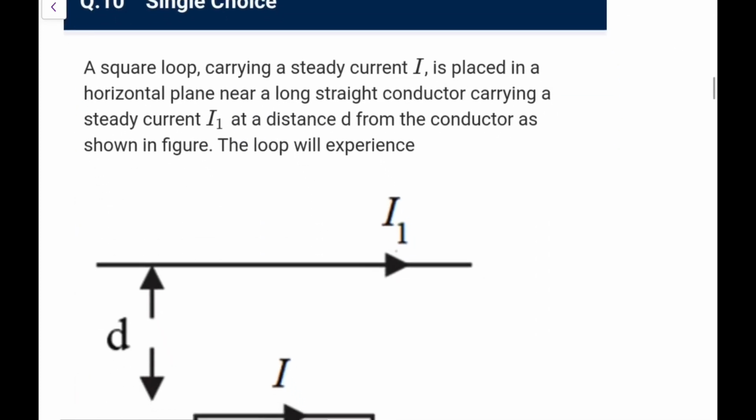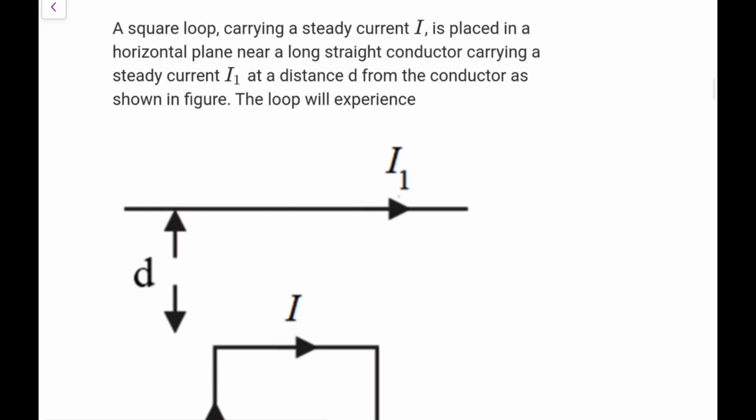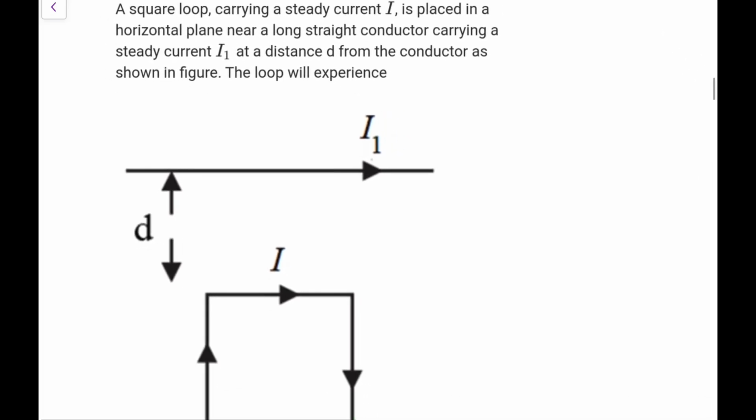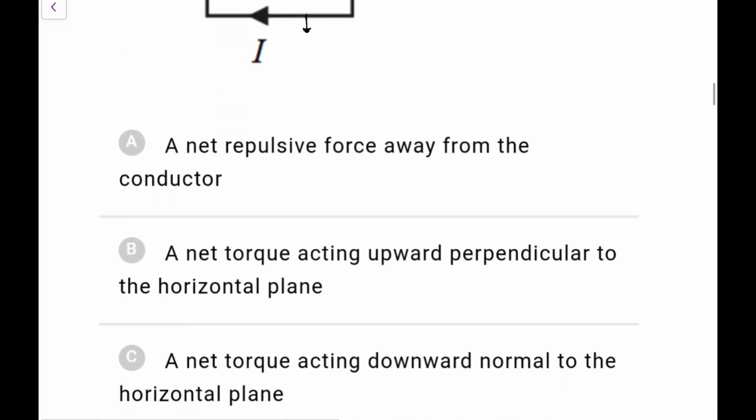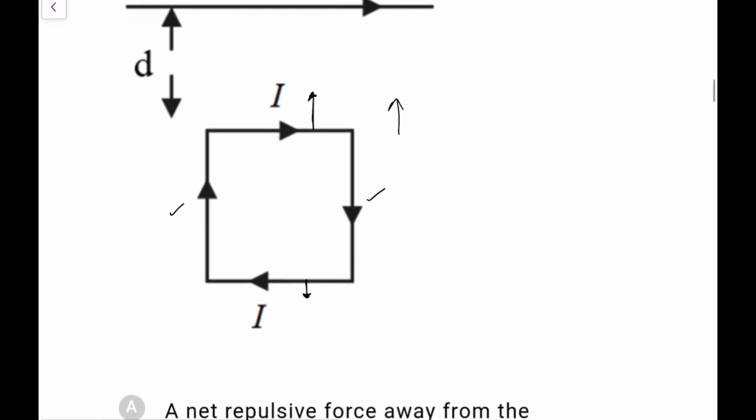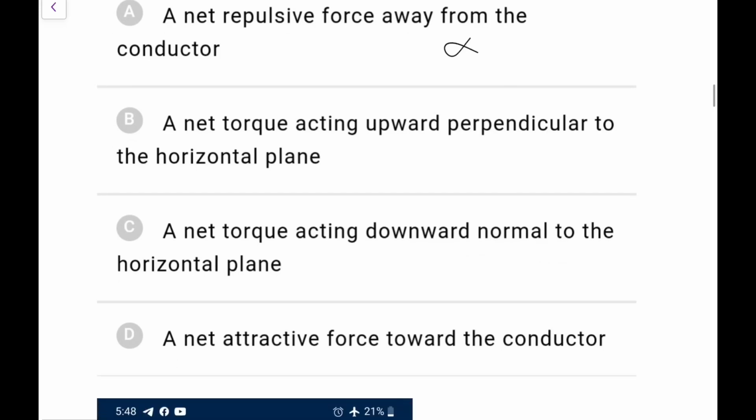Next one, a square loop carrying a steady current I is placed in a horizontal plane near a long straight conducting wire carrying a steady current I1 at the top at a distance d from it. The loop will experience, first of all, the forces on these two will cancel, and because of this, this attractive force, because it is near, would be more than this repulsive one because they are in the same direction. So net it will experience an attraction force. Does it experience a net torque? No, because of the symmetry, the lines of action of these forces will pass through the CM, so no torque. It would be a net attractive force towards the conductor.